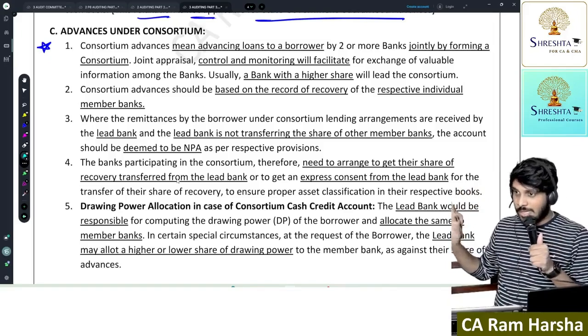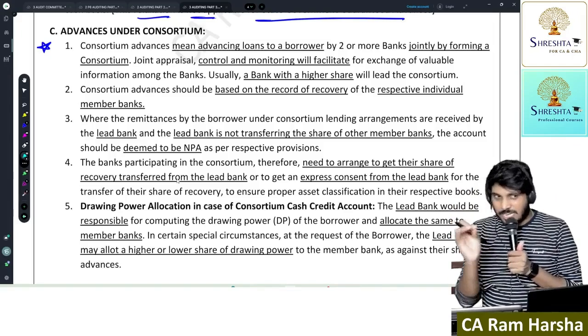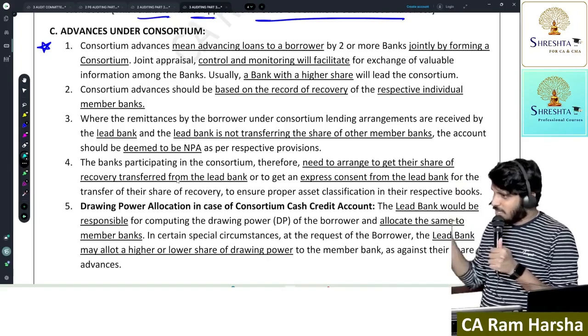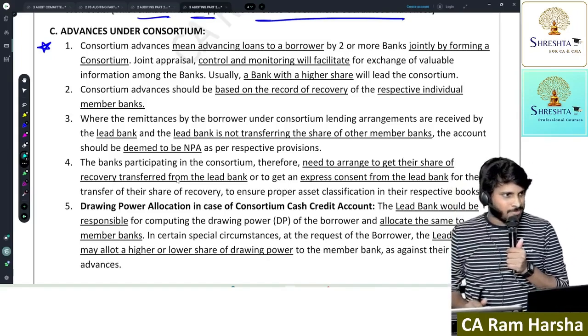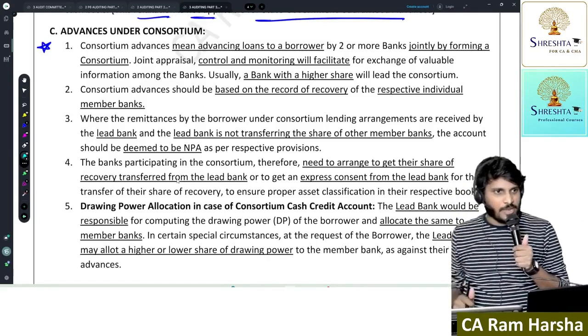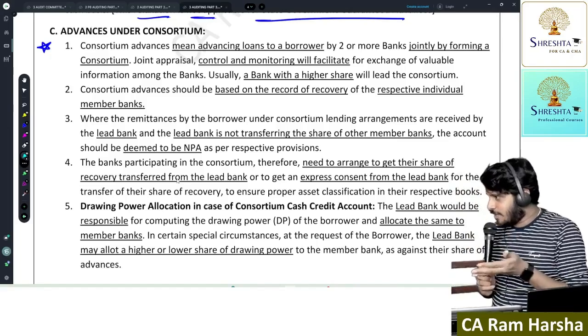No. We are just a syndicate. I am only taking the lead for administration purposes. Every bank will give a loan to the customer as per their own criteria. I am not compelling anybody. I am not giving a guarantee on behalf of the customer to anybody.